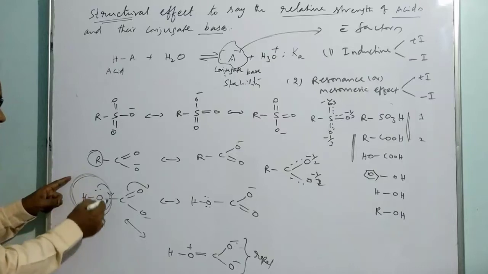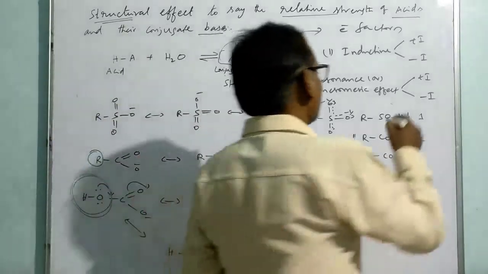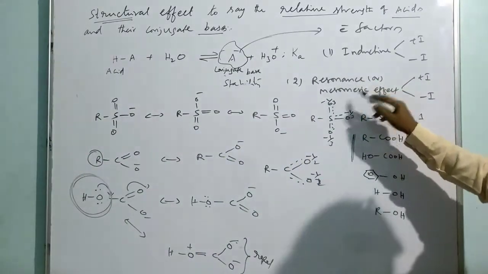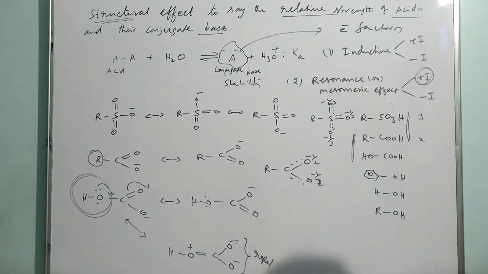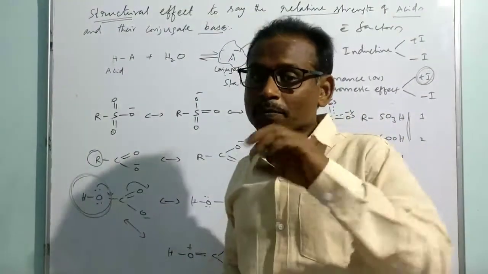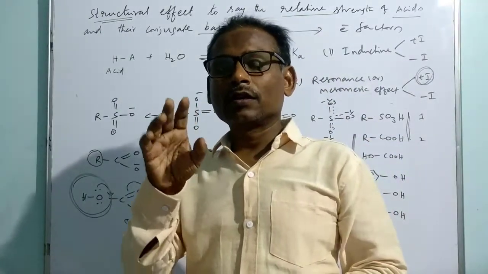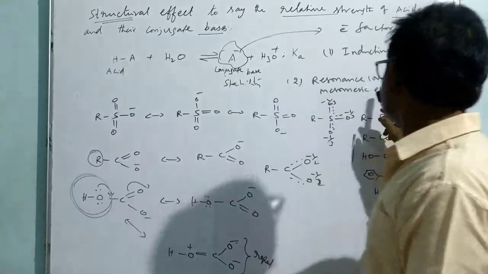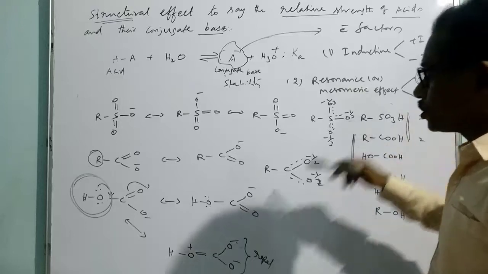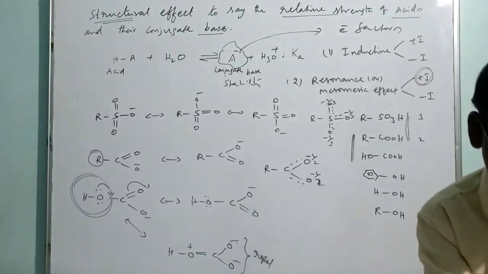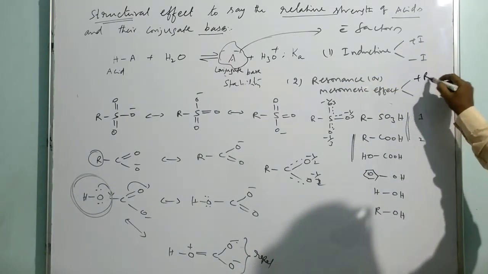So this is an electron donating group via resonance, via delocalization. That refers to the resonance effect or mesomeric effect. I am saying that there are certain groups which pump the electron to the rest of the molecule via delocalization, via conjugation. In that situation, that is called a conjugative effect, mesomeric effect or resonance effect. Here I have to write plus R and minus R.